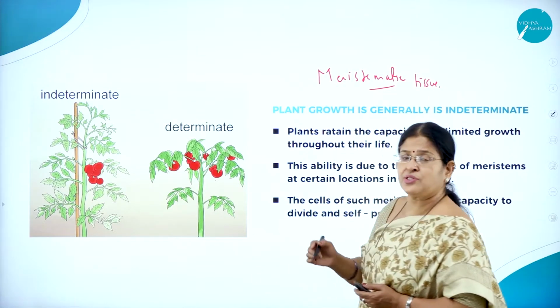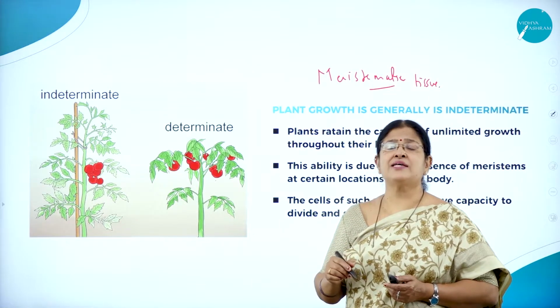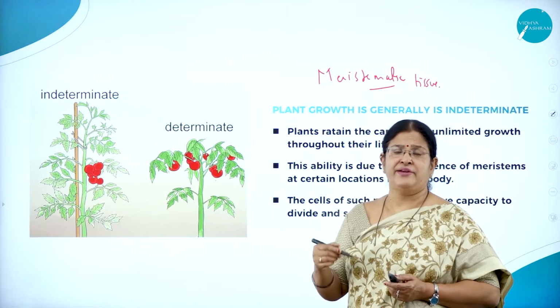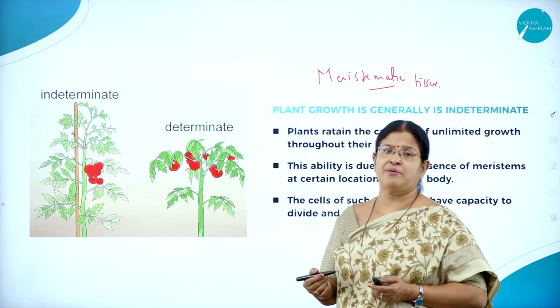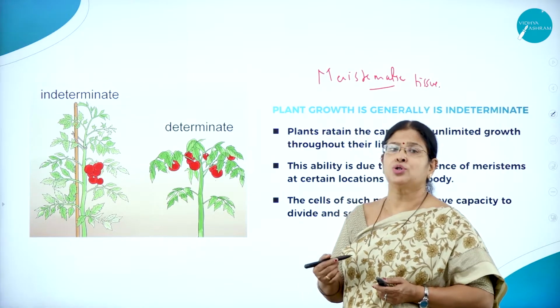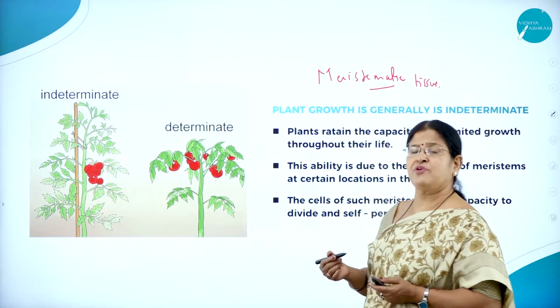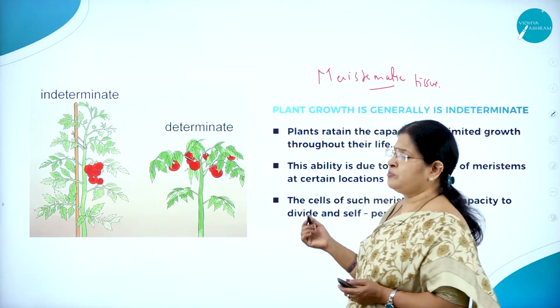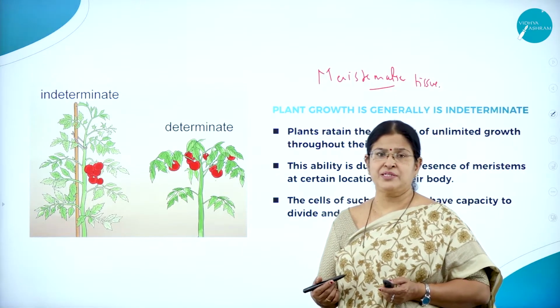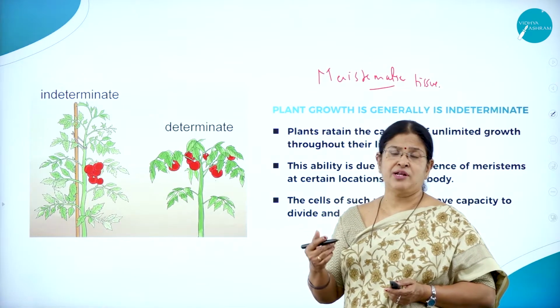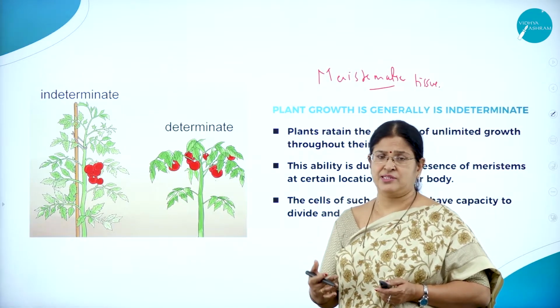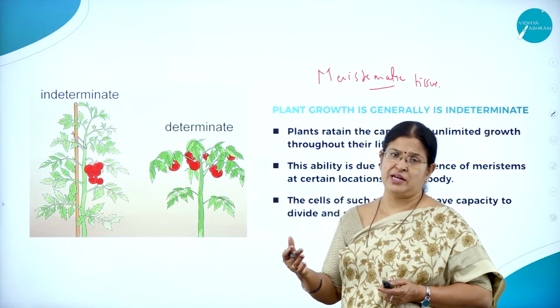So this meristematic tissue has the capacity to divide and redivide and increase the number of cells. As we know, increase in the number of cells is nothing but growth, right? As we all know, particularly when we talk about plants and animals, they are multicellular organisms. How have they become multicellular? Because of the division of cells. The more the division, the more will be the number of cells.